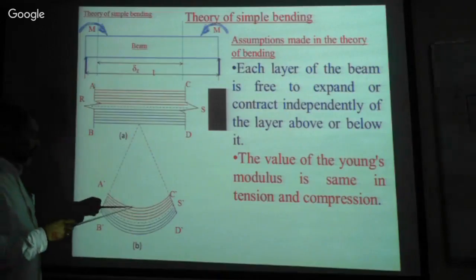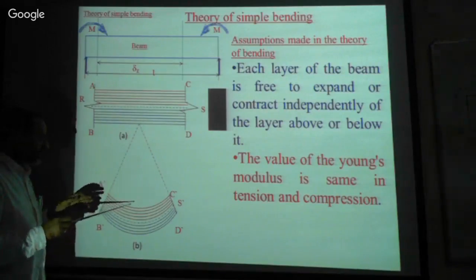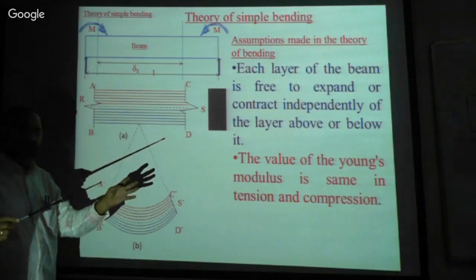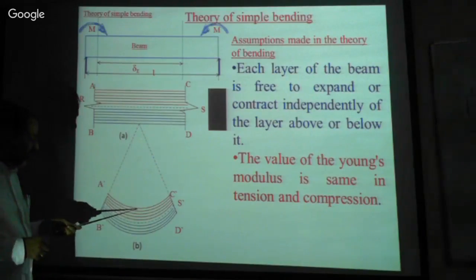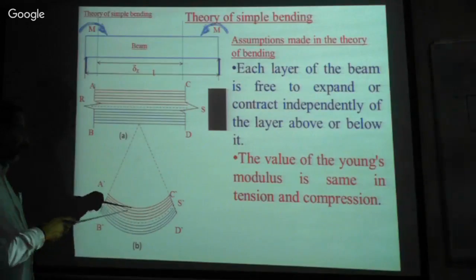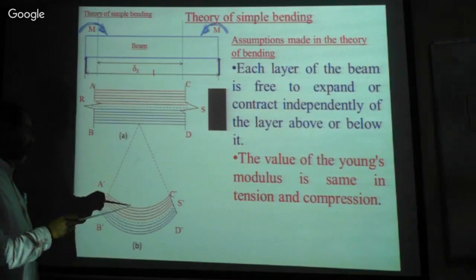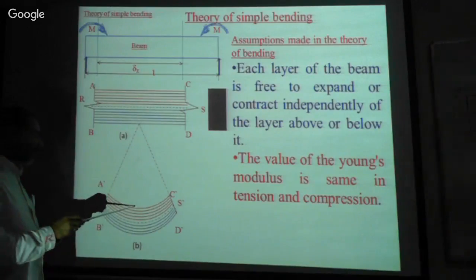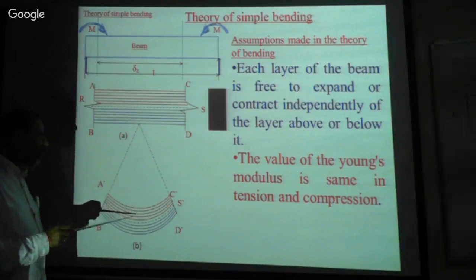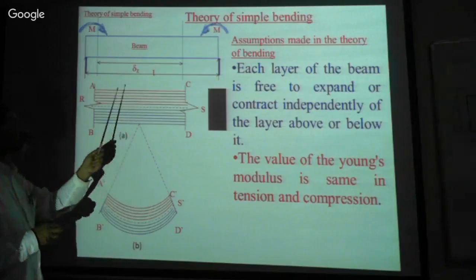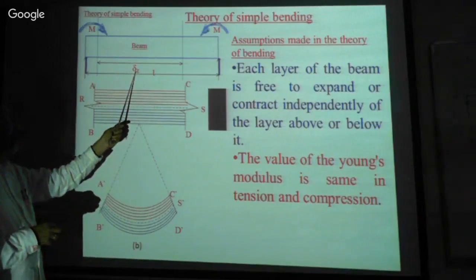This portion of the beam is considered from here to here, and the top layer is compressed; its length is reduced. If you go a little below, the length of the next layer is also shortened. It is less than delta x, isn't it?